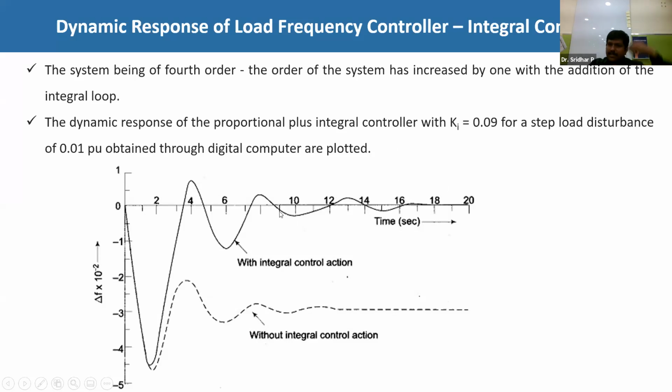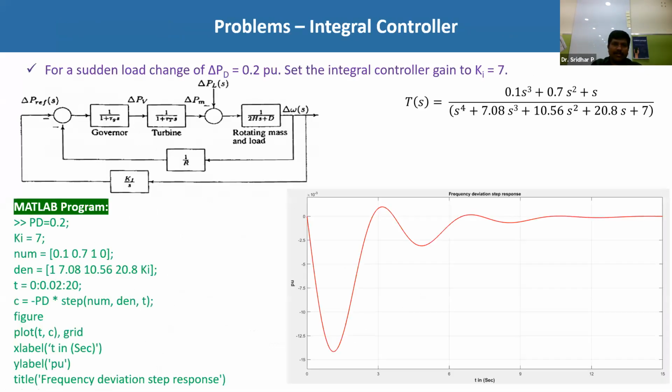So you can verify the results by keeping some PI controller gain value, that is K equal to 0.09 in some cases. Now what we are going to discuss in the next class, I am going to keep Ki as 7 or 5 or 2. By changing the gain of this PI controller, verify the effect of this PI controller in reducing the change in the frequency to 0. That is also a very important program. Now I am asking you all to take the screen, because you have to execute this and show me the performance curves in the next class.